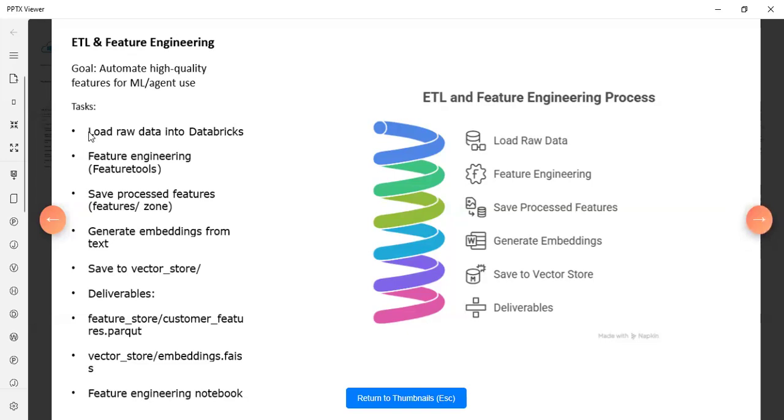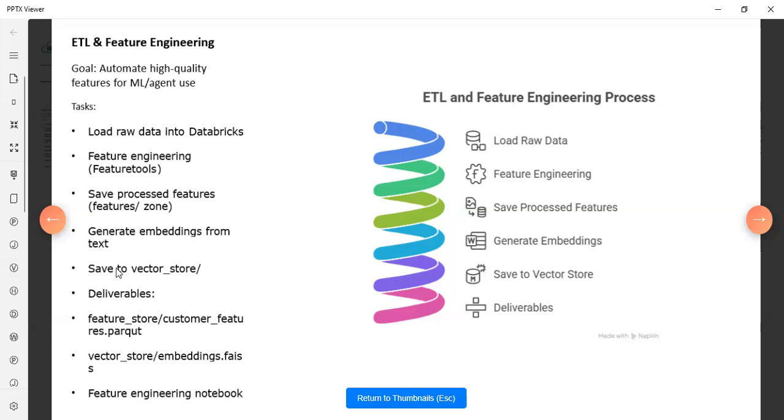We also create the embeddings from unstructured text data and store them in a vector store. The vector store will be FAISS or ChromaDB, for embeddings and a reusable feature engineering notebook. And we can use this vector database for querying purposes also.